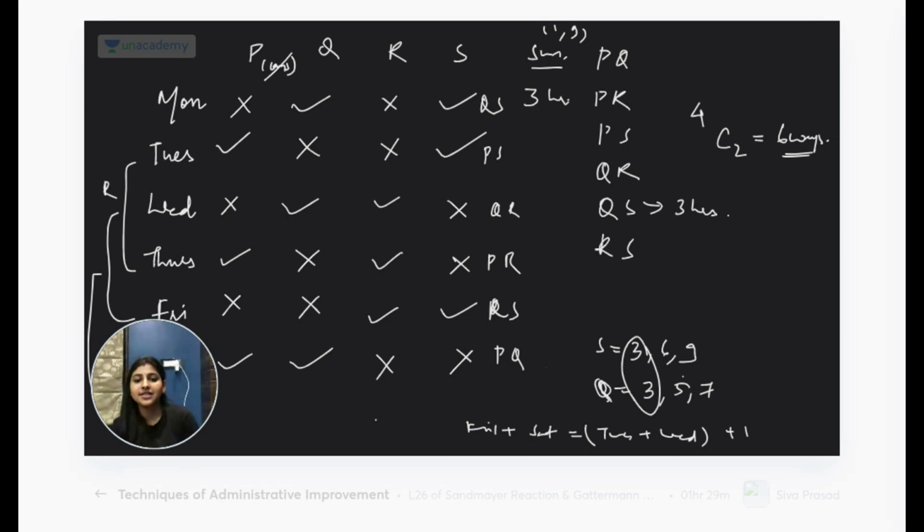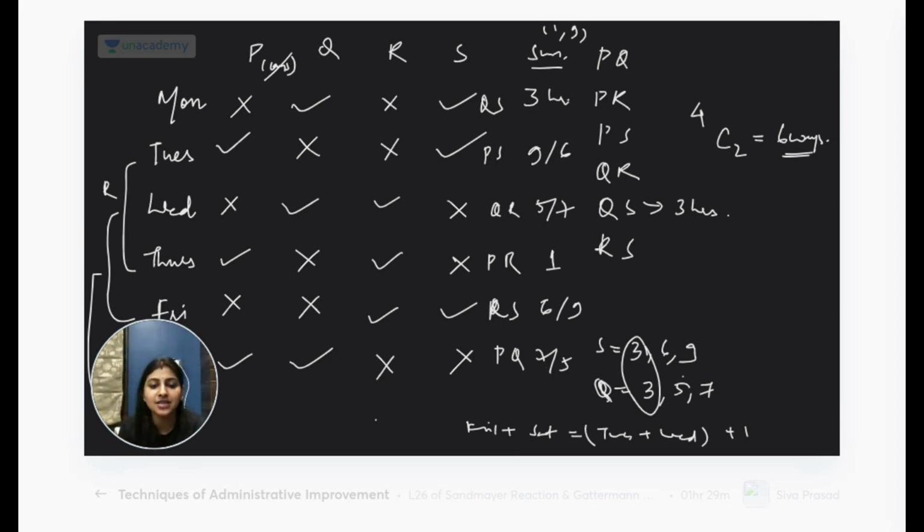Wherever S is there, it will be 6 or 9, 9 or 6. Wherever Q is there, it will be 5 or 7, 7 or 5. Which means the one that we need will be for PR. Now let's use this clue.